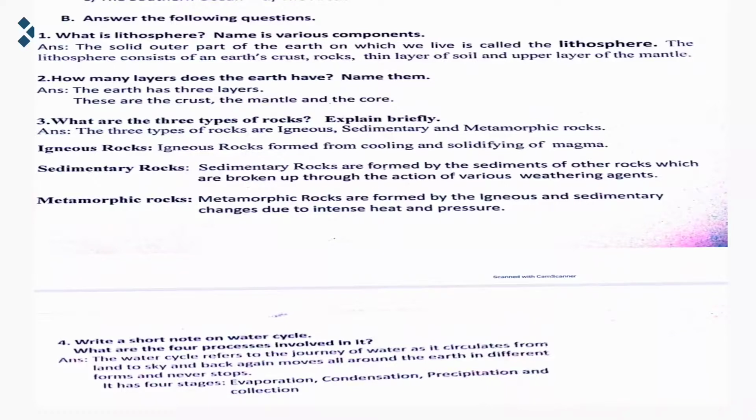Once again, the water cycle refers to the journey of the water as it circulates from the land to the sky and again back to the land, and it is a continuous process. It never stops, it never ends, and it has 4 stages: evaporation, condensation, precipitation and collection. So these are the processes involved in the water cycle.